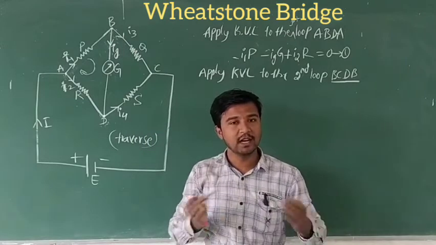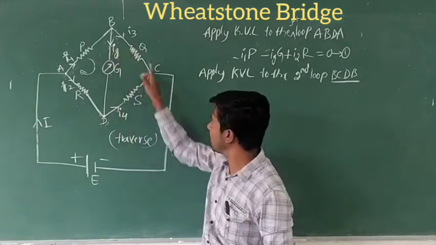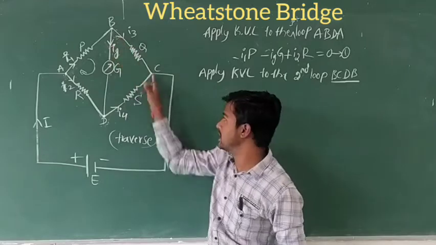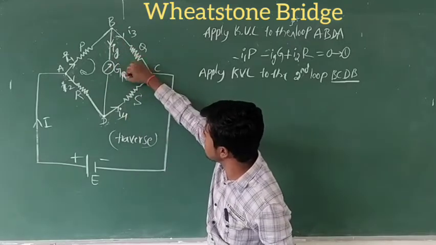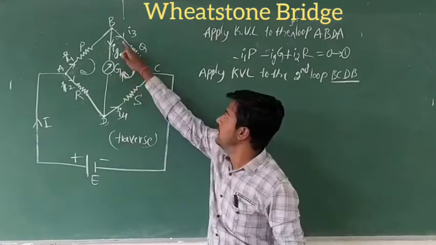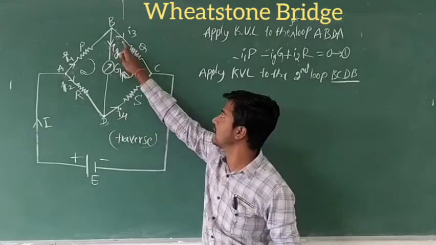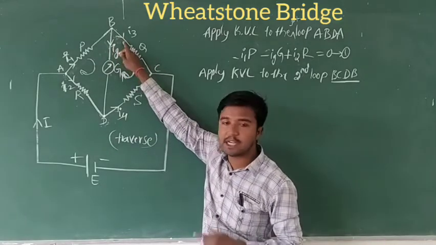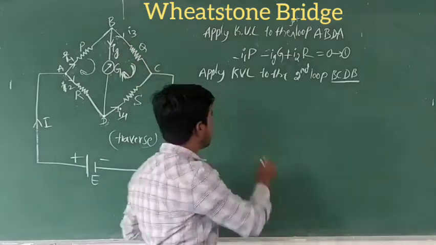Is it clockwise or anti-clockwise? We take this loop BCDB as clockwise direction. So in the BC branch, the current is I3 and the resistor is Q, so that is minus I3Q.